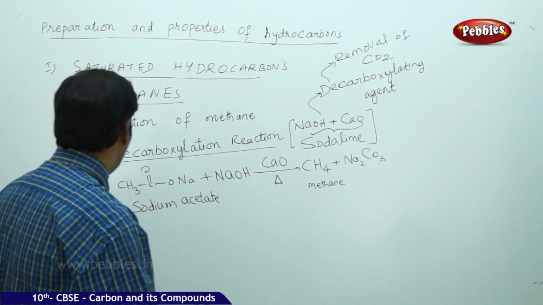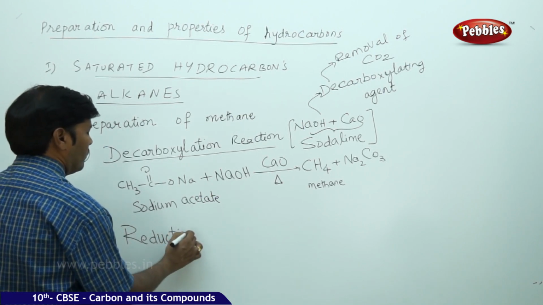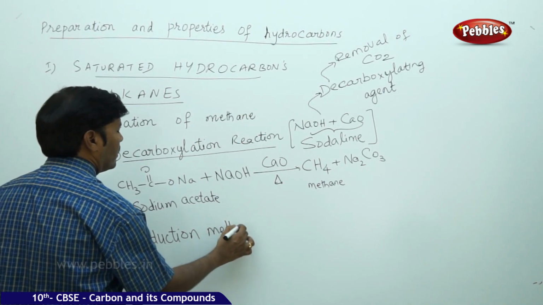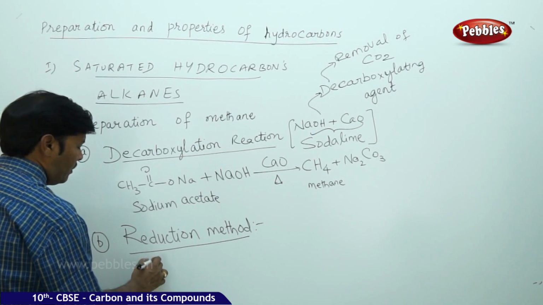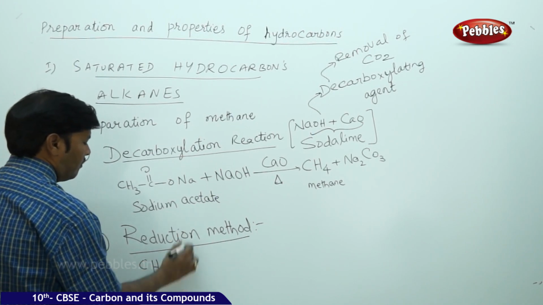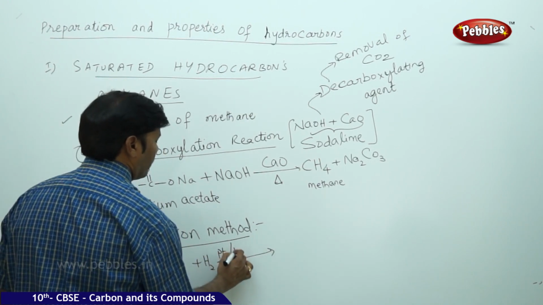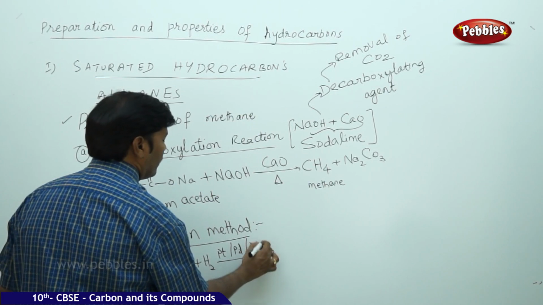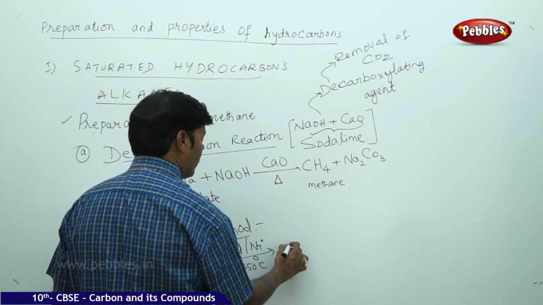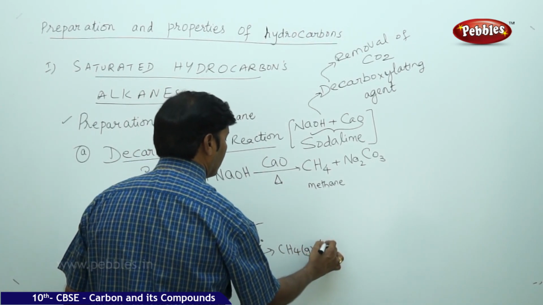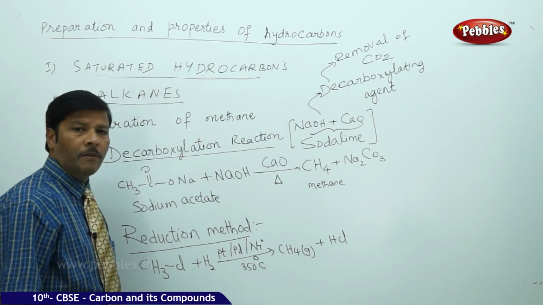Similarly, if you are going to use the reduction method, methyl chloride when treated with hydrogen in the presence of palladium or platinum or nickel at around 350 degrees centigrade can give you CH4 gas plus HCl. This is one method of preparing methane.